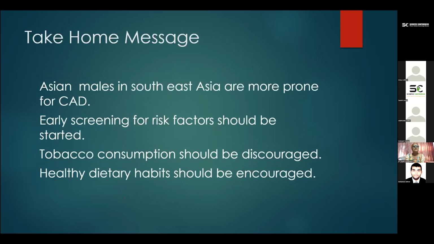So, the take-home message: males in Southeast Asia are more prone to coronary artery disease, especially at less than 40 years of age. Early screening for risk factors should be started early. Tobacco consumption, especially in the form of gutka, should be discouraged, and healthy dietary habits in the form of fresh fruit and fresh vegetables should be encouraged.